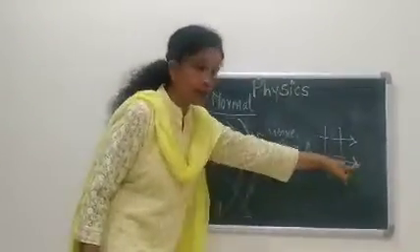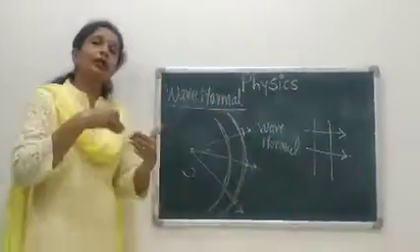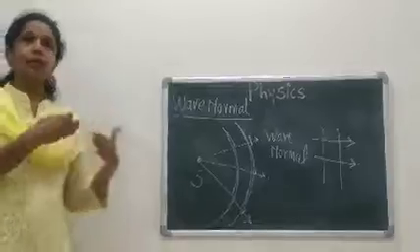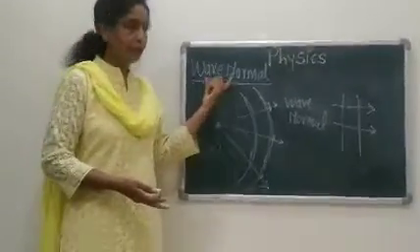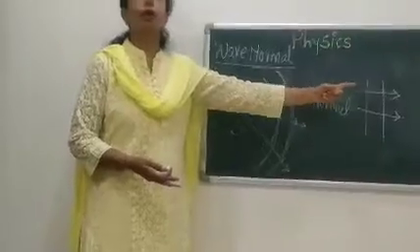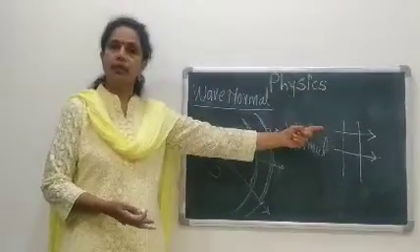Again, it gives the direction of propagation of light. Wavefront carries the energy from one point to another point, and wave normal gives the direction of propagation of light. Okay, let us stop here.